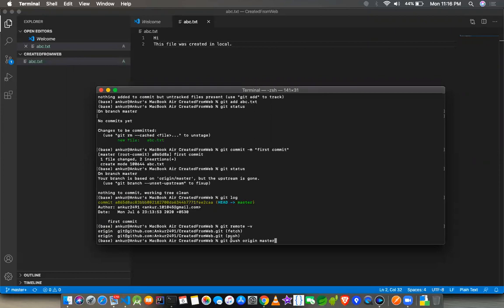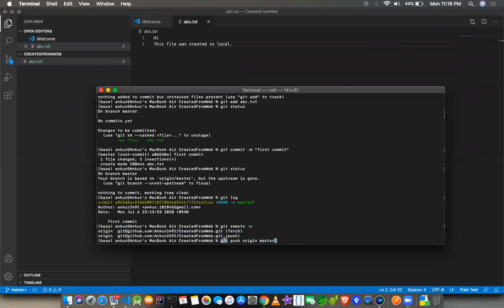Now, what is this? Push means you are pushing your changes, which are already staged, to a remote location. What is that remote location? It is your origin, which is your actual repo from where you cloned from the remote. And master is the branch to which you want to push.